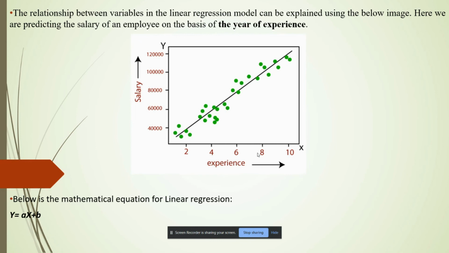Here in this example, we are seeing that there is a relationship between the experience of an employee and the salary. If we look at the data set, we'll find that these points are plotted on the graph, and there is a line that is going in between them. This line is called the linear regression line. This shows that there is a relationship between the dependent variable and the independent variable. The mathematical equation for linear regression is y equals ax plus b.